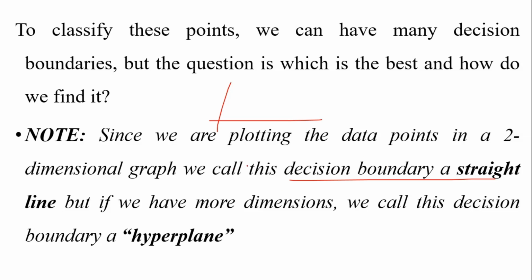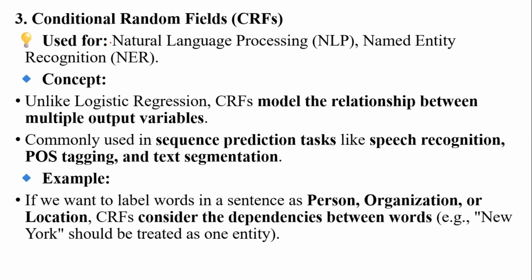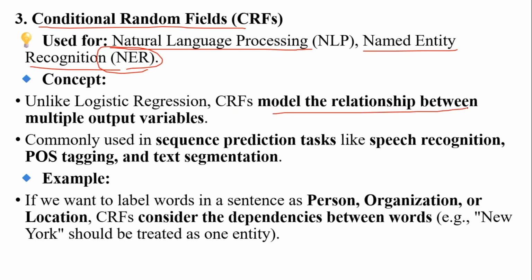What we have mentioned earlier, in conditional random fields, is the third type of discriminative model. Here we will be using natural language processing, named entity recognition, which is called NER. The concept is that unlike logistic regression, CRF models the relations between multiple output variables, commonly used for sequence prediction tasks like speech recognition, POS tagging, and text segmentation.